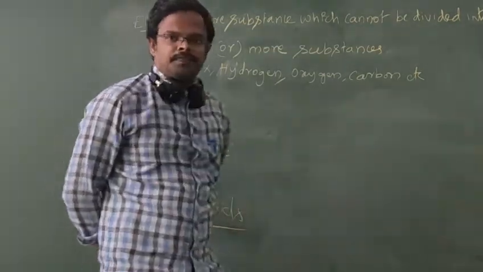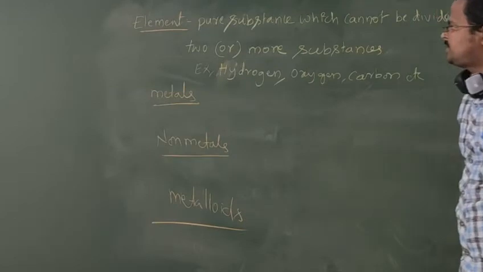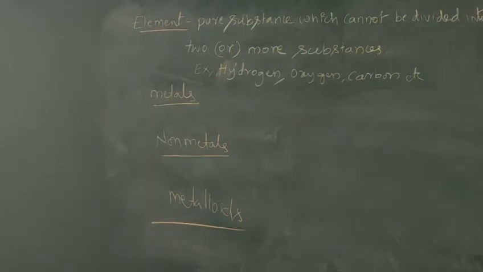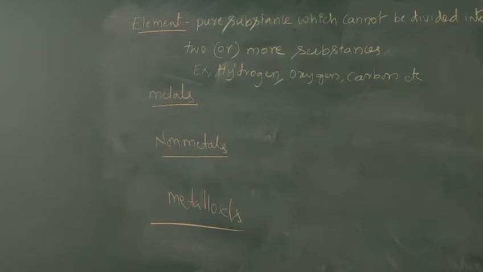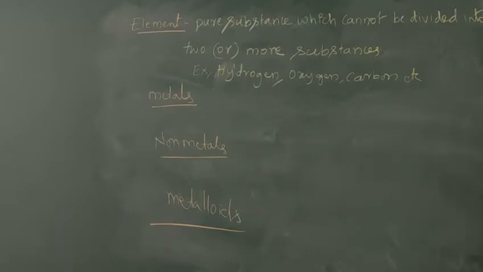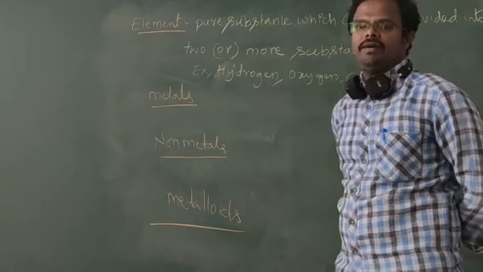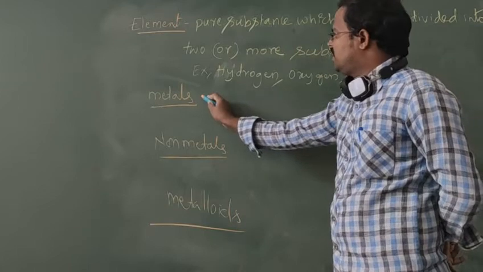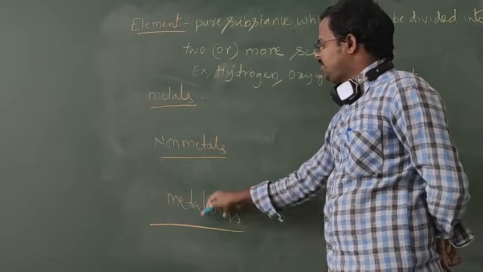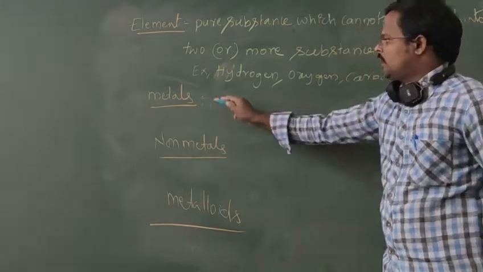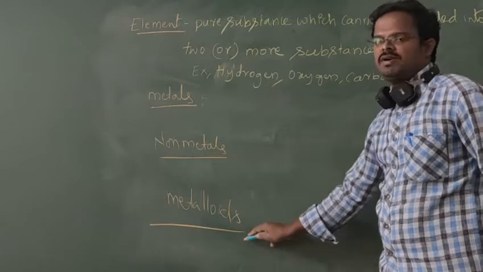So here, what are elements? Elements are the purest form of a substance which cannot be divided into two or more substances, like hydrogen, oxygen, carbon, nitrogen, helium, xenon. These all come under the category of elements. Based on their chemical nature, these elements are three types: metals, non-metals, and metalloids.